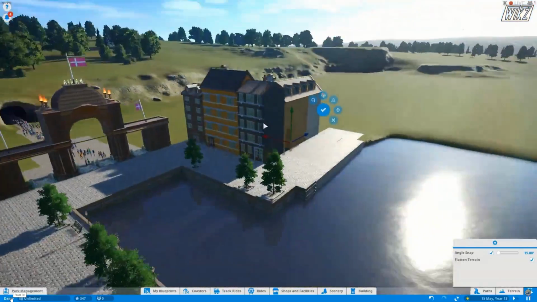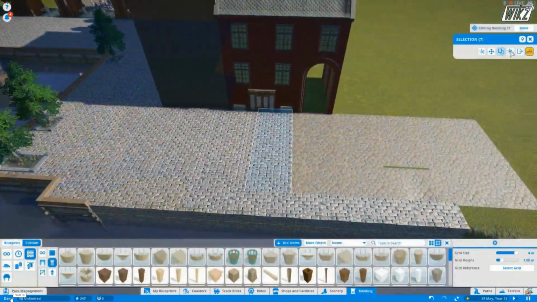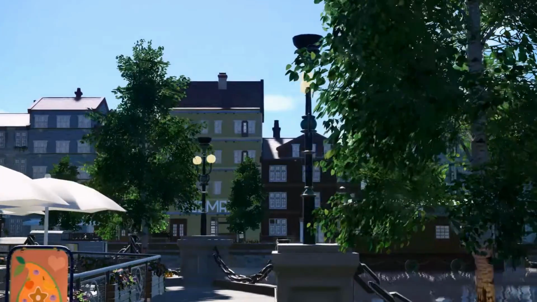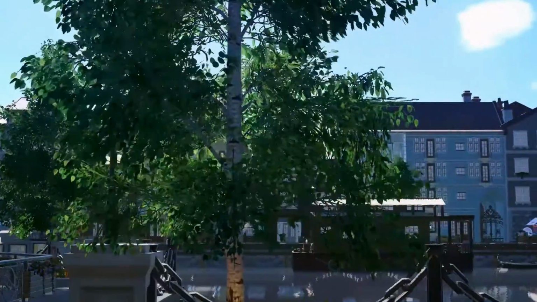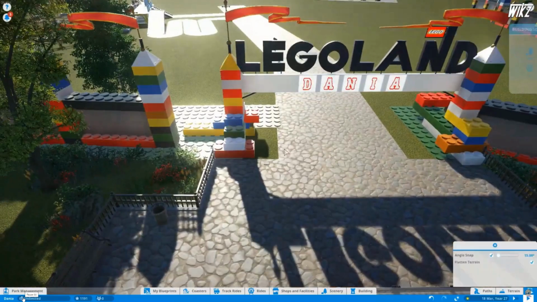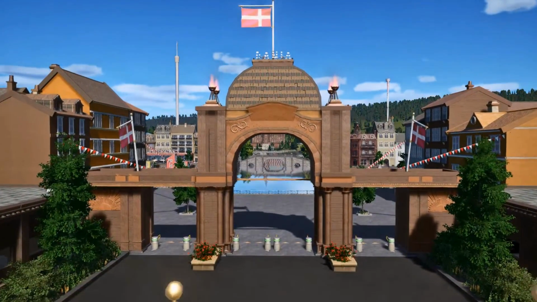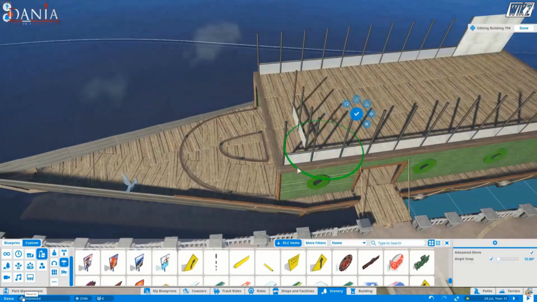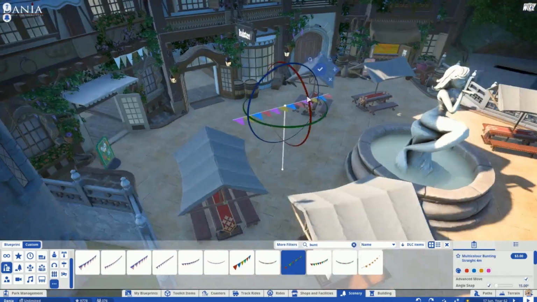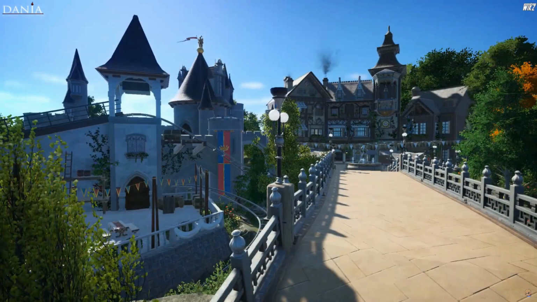Going back to the whole thematic immersiveness of a park and how you start it up: when I first started Dania, my whole goal with this was I wanted to represent Denmark, where I'm from, in a park, based on what I know and what I've seen and what the landmarks are. So I took all these things and put them into a park, which you can see here in the background. There's a little bit of the Tivoli entrance. I put in a whole Legoland area. I even made a houseboat and a few landmarks, and even had Hans Christian Andersen in this park, which were my thematic immersion and theme throughout the entire project.